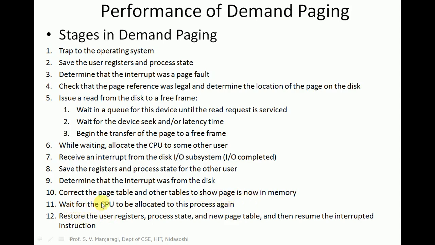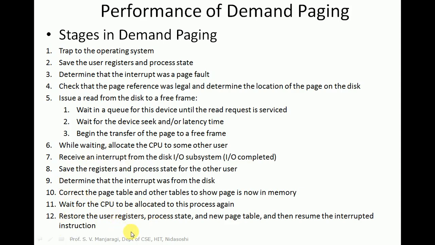And wait for CPU to be allocated to this process again. The process execution has been suspended because of page fault, and after bringing that page into main memory and after updating the corresponding entry in the page table, we'll have to wait for the CPU because the CPU is busy in executing other processes. We'll have to wait for the CPU to be allocated to this process again.